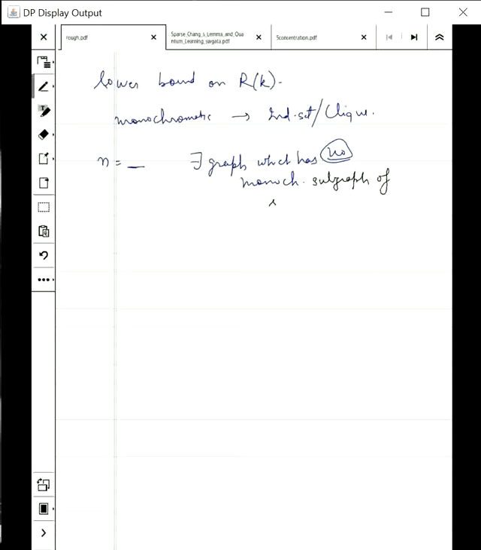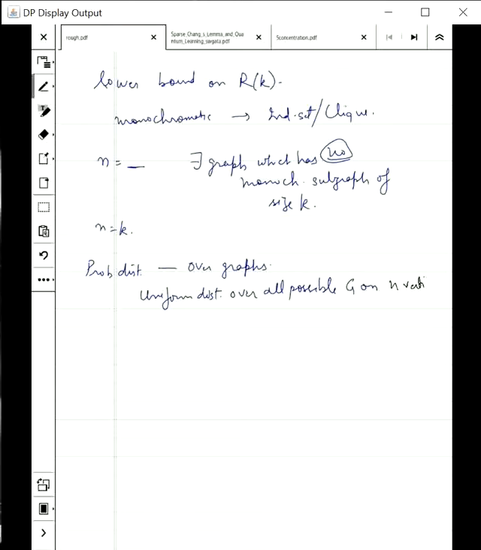You can easily prove when n is equal to k, there is a graph which has no monochromatic subgraph of size k. But can we give a better lower bound? We will use the probabilistic method. So what is the probability distribution? Our probability distribution is going to be over graphs, and it is going to be the simplest one. It's the uniform distribution over all possible graphs on n vertices.